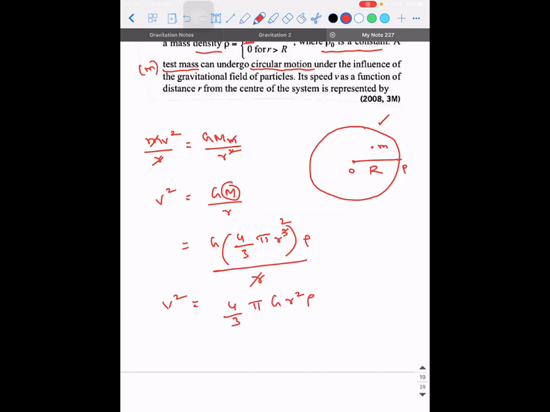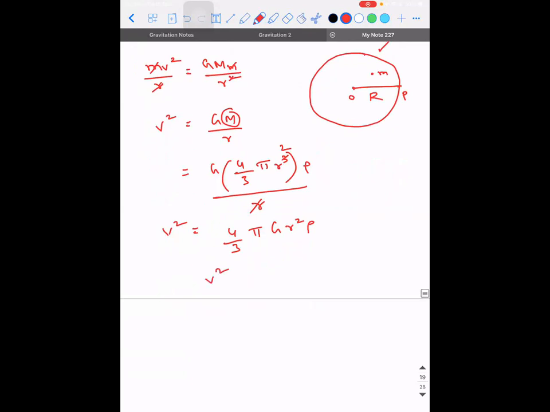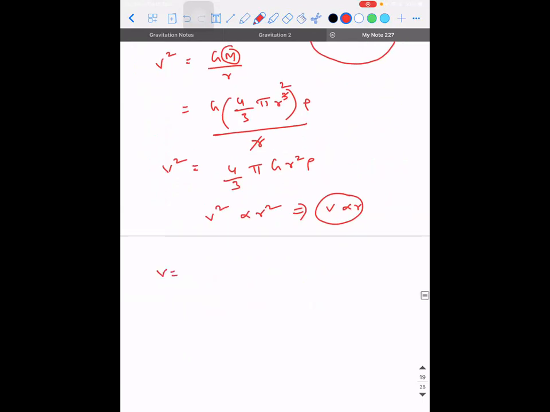Here you can say V square is directly proportional to r square. So V is directly proportional to r. Very good. V square is directly proportional to r square, which implies v is directly proportional to r. See, what exactly you're going to get is v will be equal to square root of 4 by 3 pi G rho into r. This whole thing is a constant. So v is equal to some constant into r. Correct? So what does it represent?